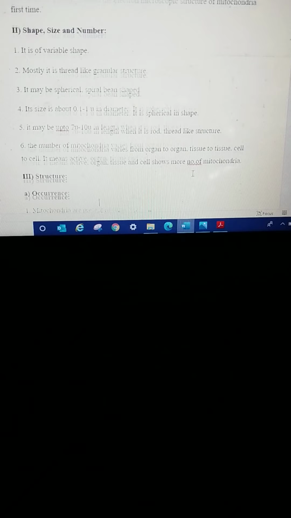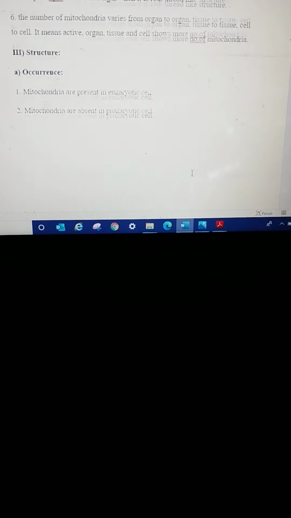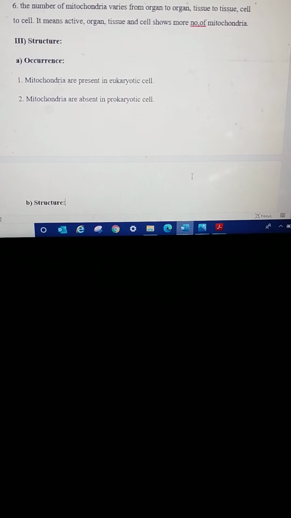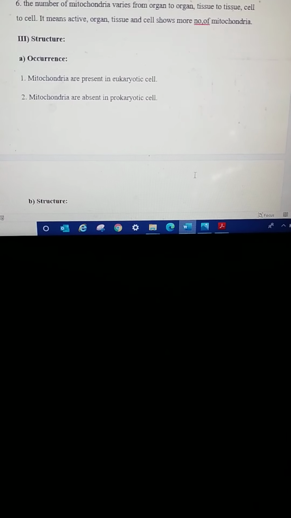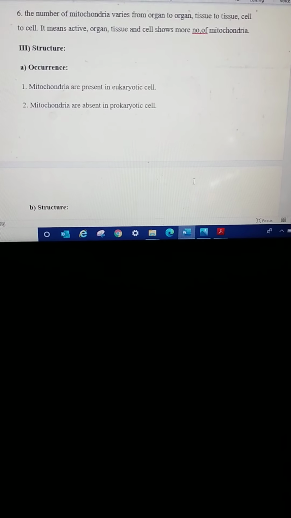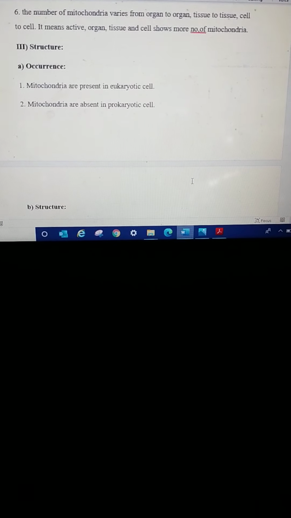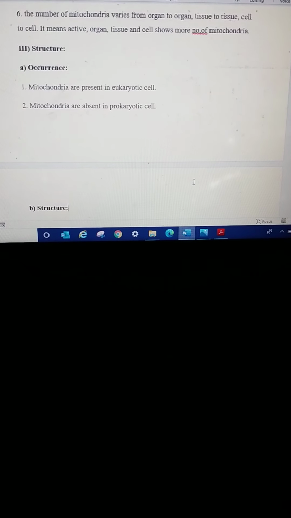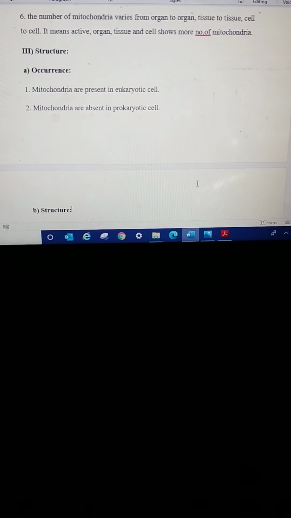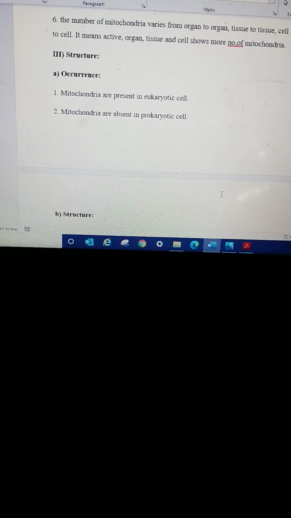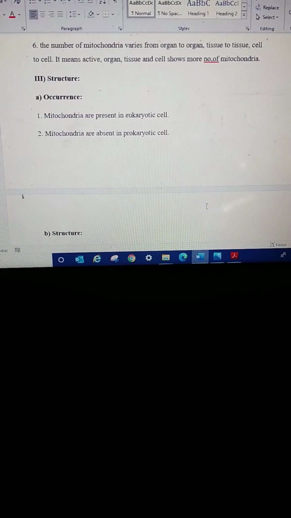Then next is the structure of mitochondria. In eukaryotic cells, mitochondrial cell organelles are present, and in prokaryotic cells, mitochondria are absent. Eukaryotic cells means, for example, plant cells or animal cells.